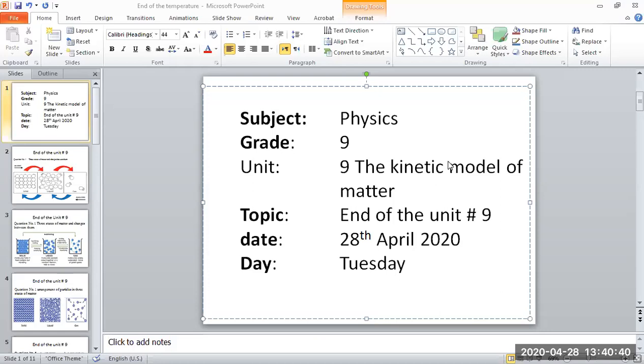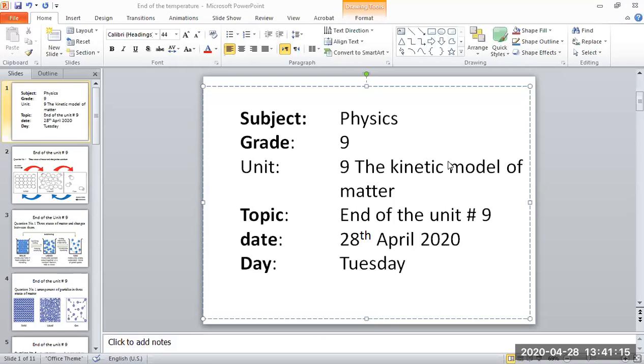When at fixed volume we increase the temperature of the substance, then the kinetic energy of the particles in the substance increases. When the kinetic energy increases, then the collision between the particles increases, and when the collision increases, then pressure will increase. So when temperature increases, pressure will increase.